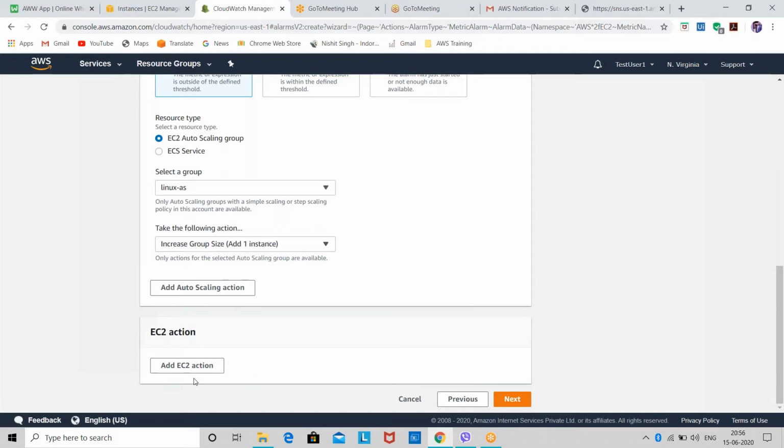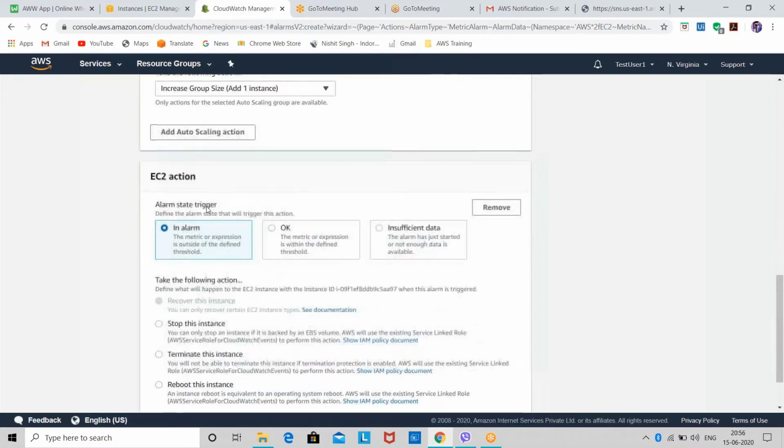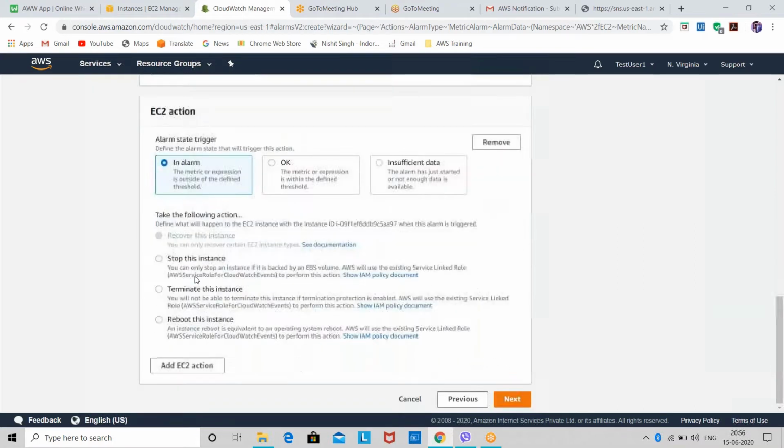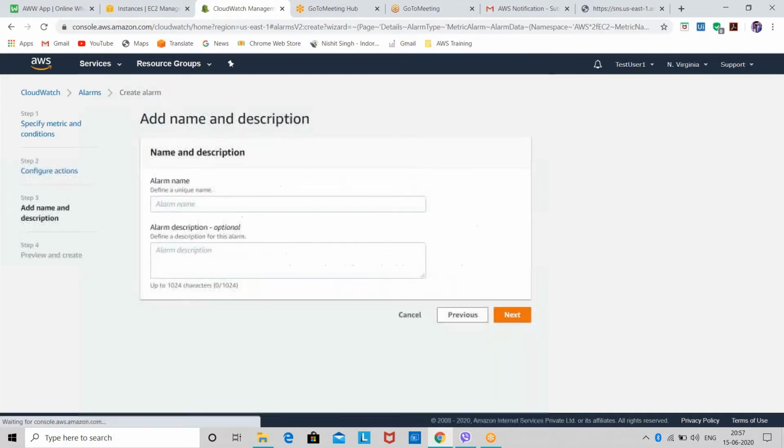Okay. Then you can also select add EC2 action. Whenever your alarm state is in alarm, you can either stop the instance, terminate the instance, or reboot the instance. Because the data in my instance is critical, I don't want to terminate the instance, and I also don't want to stop the instance. So what I can do is reboot the instance. This way you can do the configuration, and then you will go next.